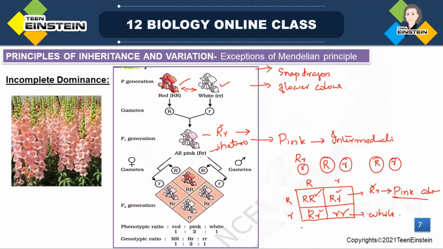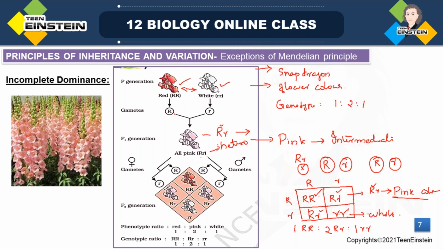So they were in 1:2:1. Here you can see 1 capital R, then 2 capital R small r, and 1 small r. It was in this ratio only. Genotype was 1:2:1.